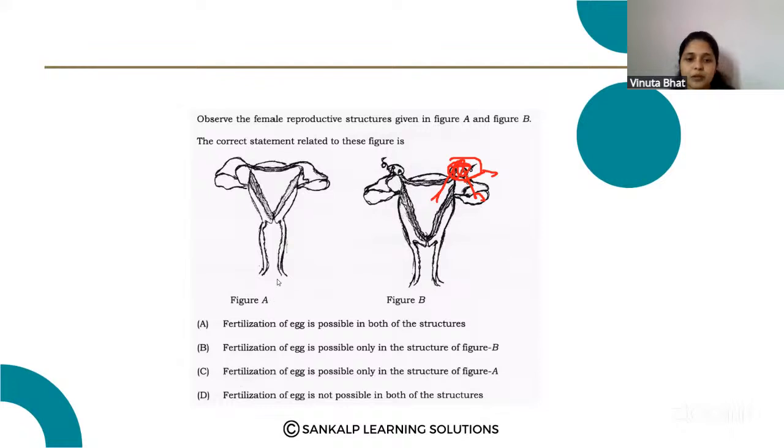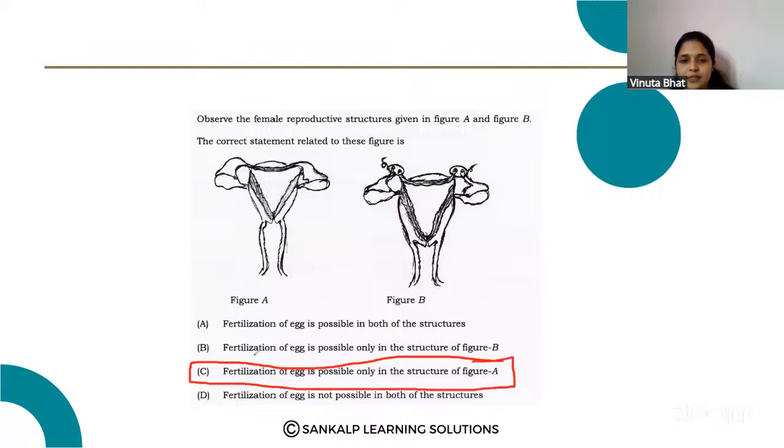In figure A we cannot see that type of structure, but in figure B we can see that. So fertilization of egg is possible only in the structure of figure A. Option C is the correct answer.